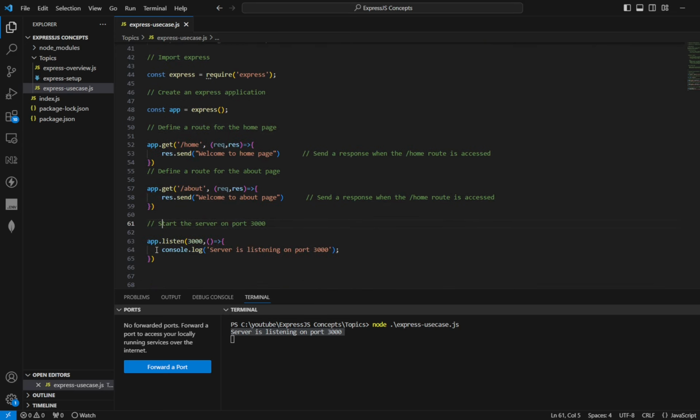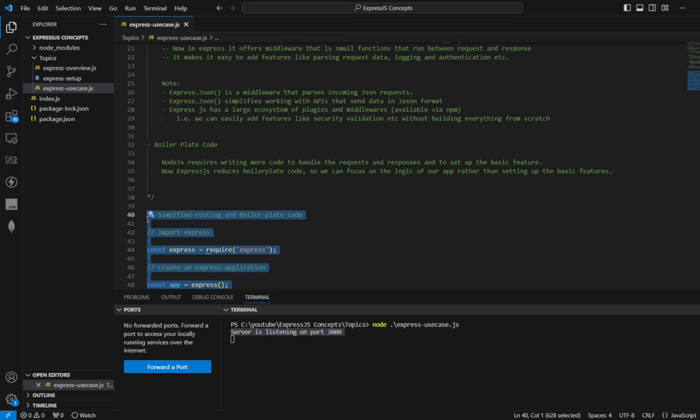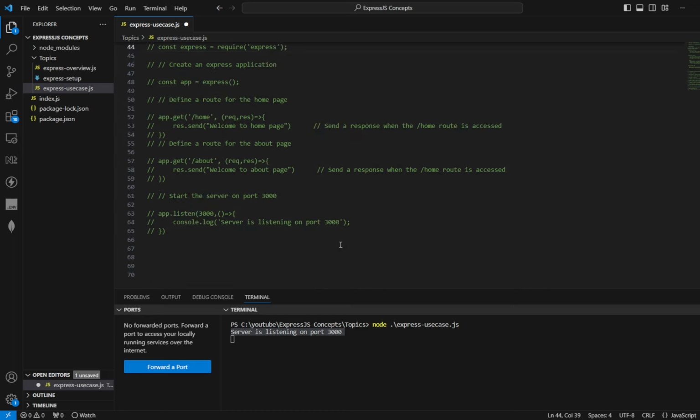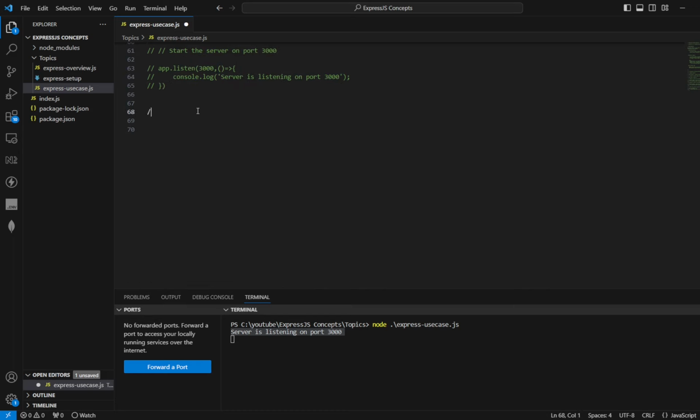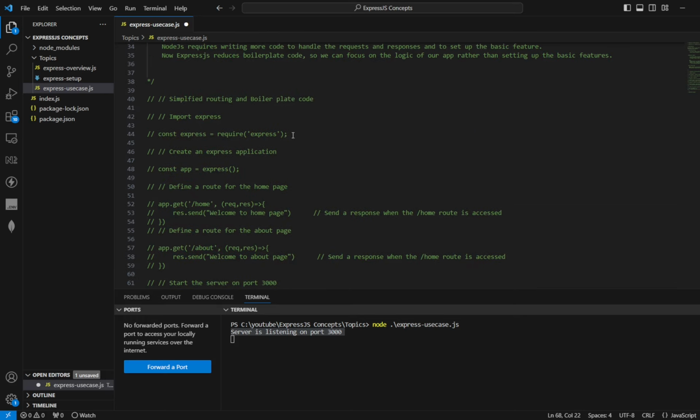Let's comment out this code. Now we will learn middleware support.